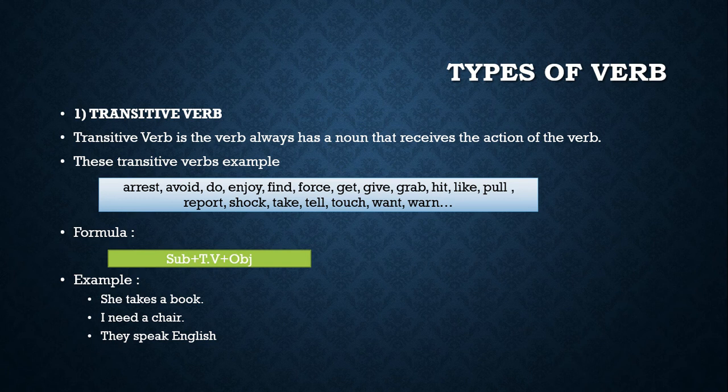So a transitive verb is a normal verb followed by an object to complete the sentence. The example number 2: I need a chair. There we can indicate that I is the subject, need is the transitive verb, and chair is the object. And also for the next number.